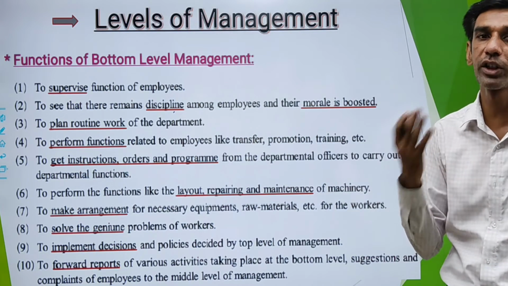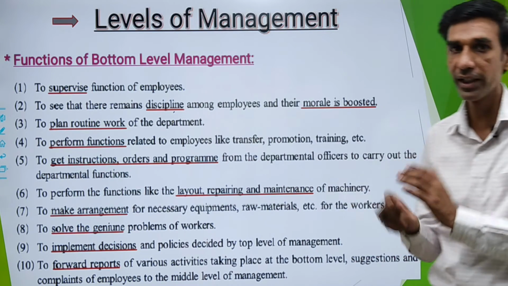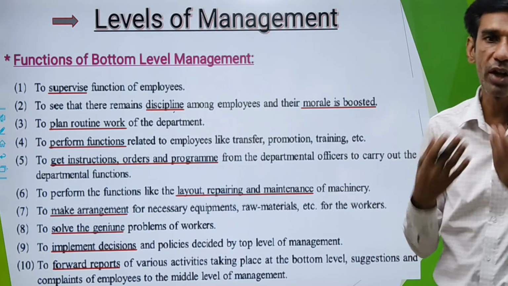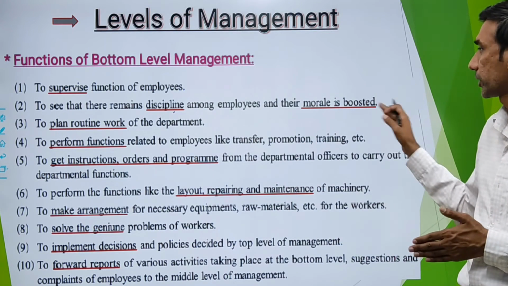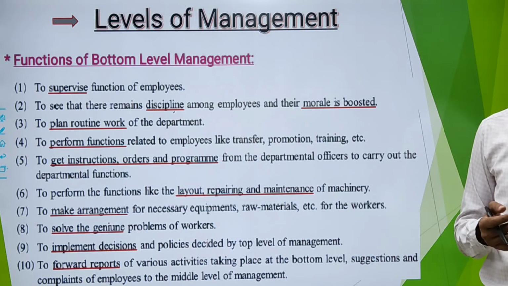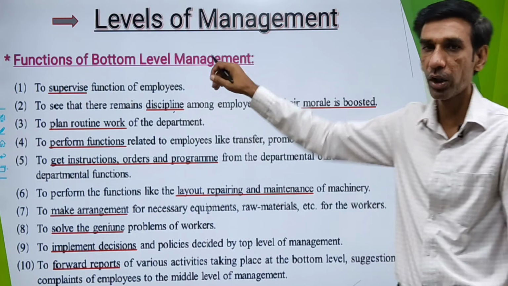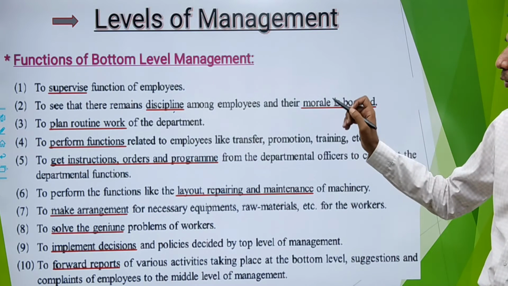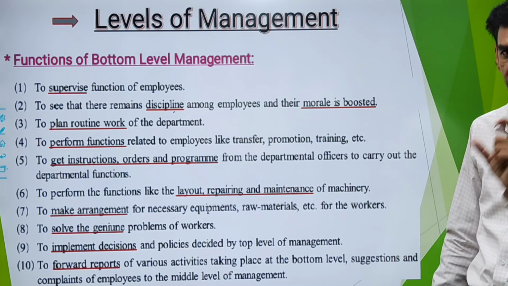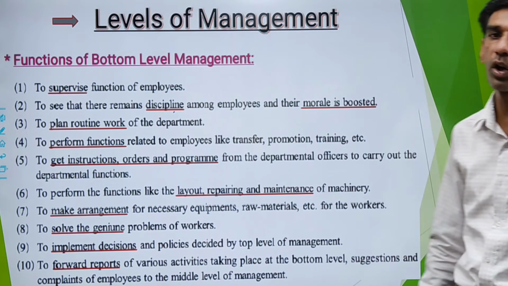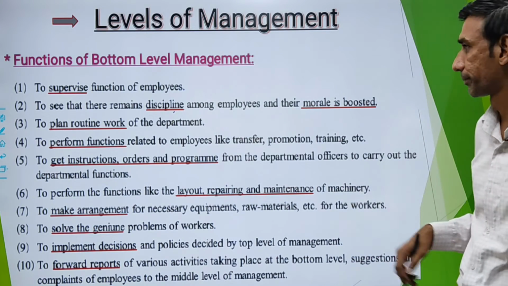Your employees' morale should always be high, because if their morale is boosted, they would work more efficiently. So for increasing the efficiency of the employee, it is necessary for morale to be boosted, and for that, motivation has to be provided continuously by your bottom level management. So in point number 2 we have seen discipline has to be maintained by the bottom level management among its employees, and also the morale of the employees working in the bottom level should be boosted.